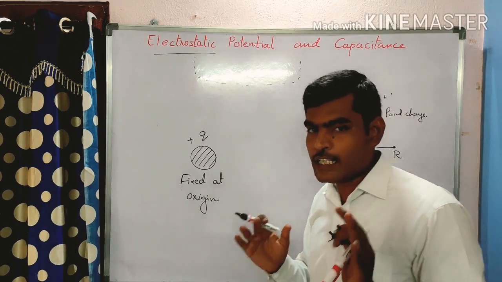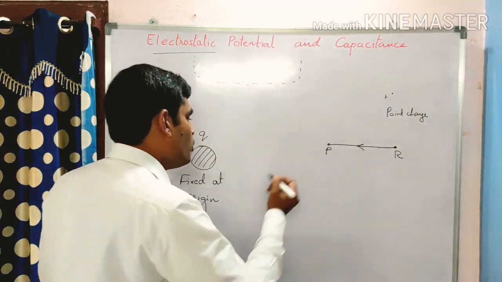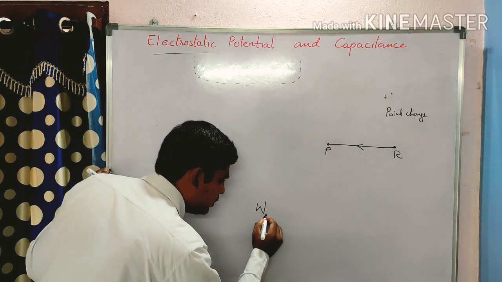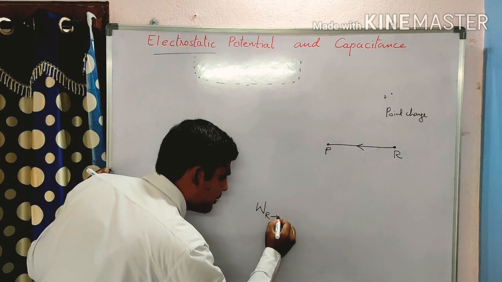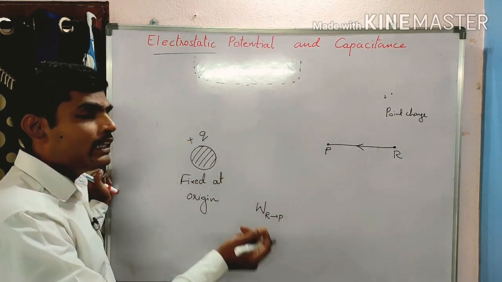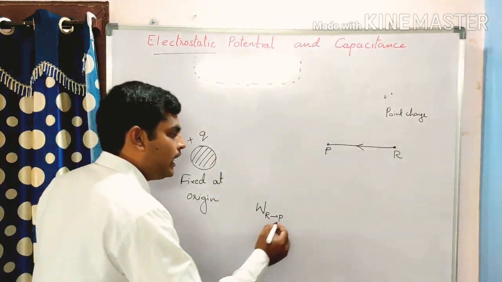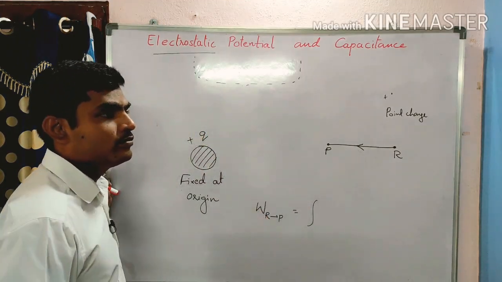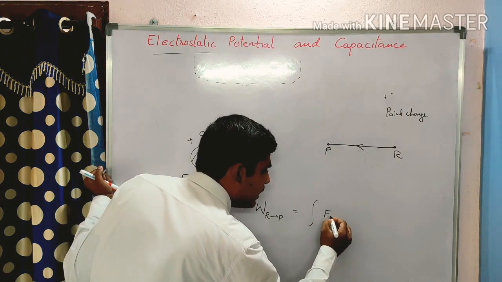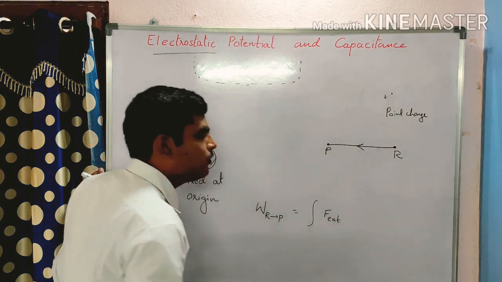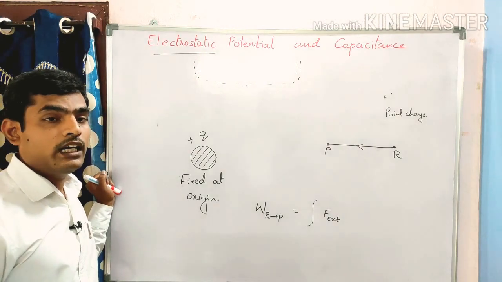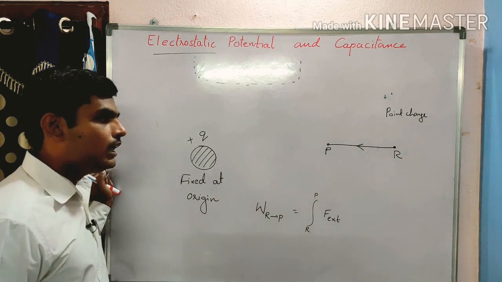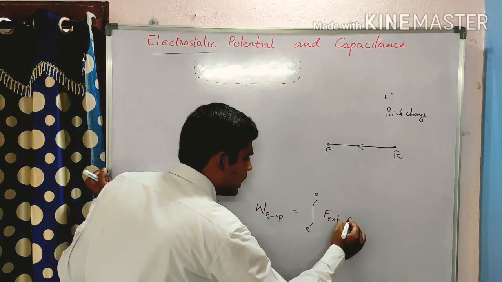So here some work has been done. Whatever the work has been done in bringing the object from R to P is equal to the external force applied in bringing the charge from R to P, dr, right?